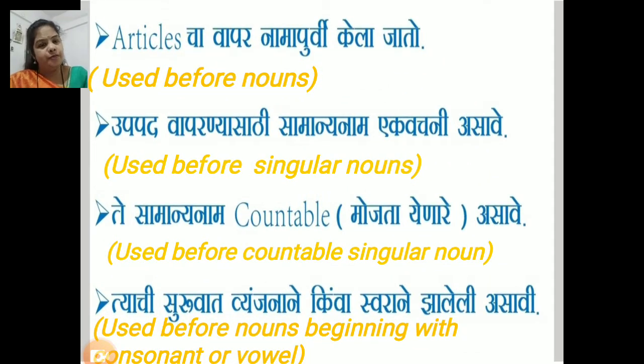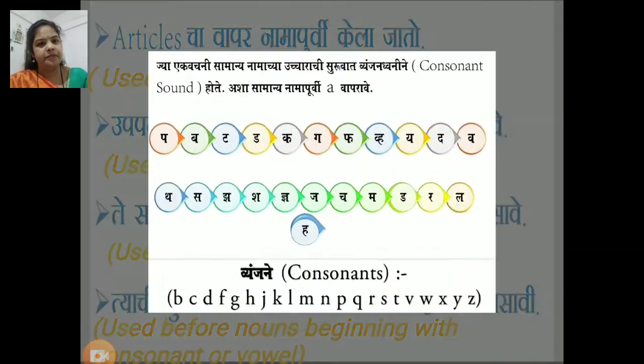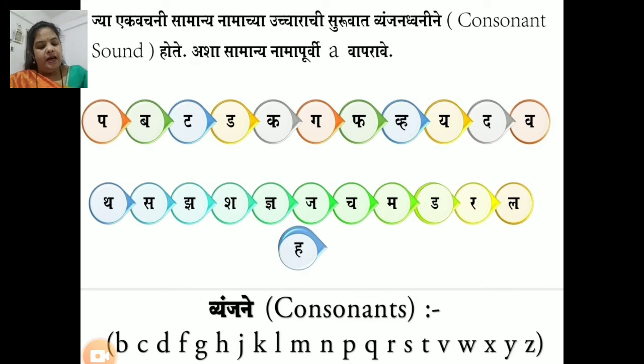Articles are used before nouns. Articles are used especially before singular nouns. Articles are used before countable singular nouns, and indefinite articles are used before nouns beginning with a consonant or vowel. Article a is used before a singular common noun starting with a consonant sound.